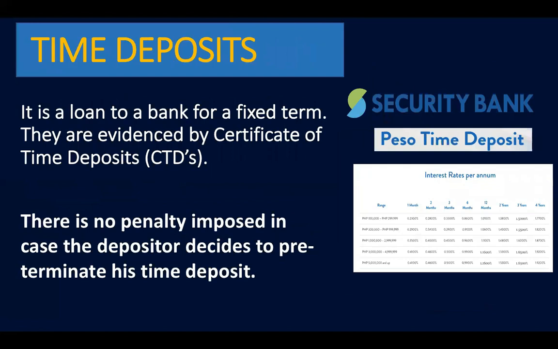Okay. Now, for time deposits, it is a loan to a bank for a fixed term. You're actually lending money to the bank, and these are evidenced by certificates of time deposit or CTDs. So there is no penalty imposed in case you as a depositor decide to pre-terminate your time deposit. So let's take, for example, the Security Bank Peso Time Deposit for 100,000 to 299,999. If you look at the 12-month interest rate, that's 1.0100%.